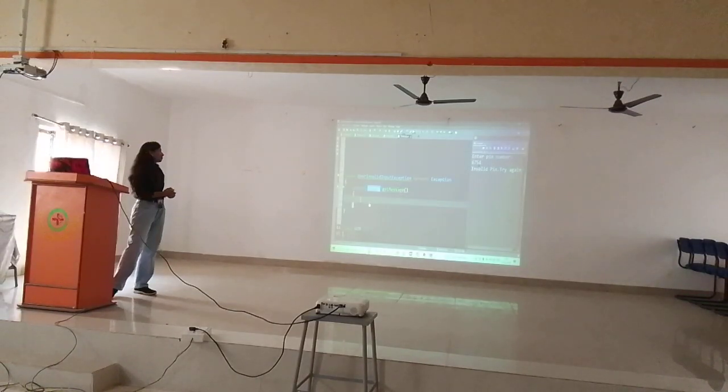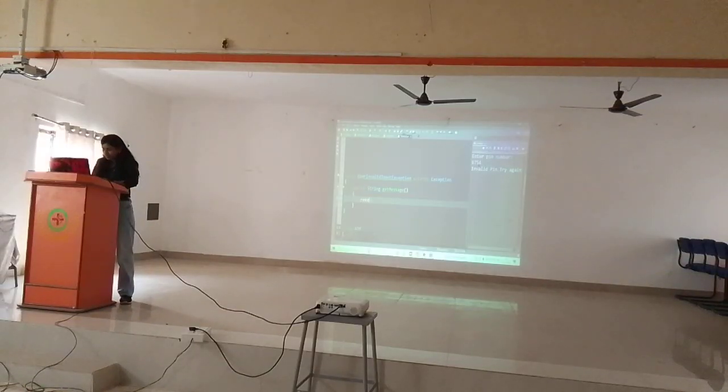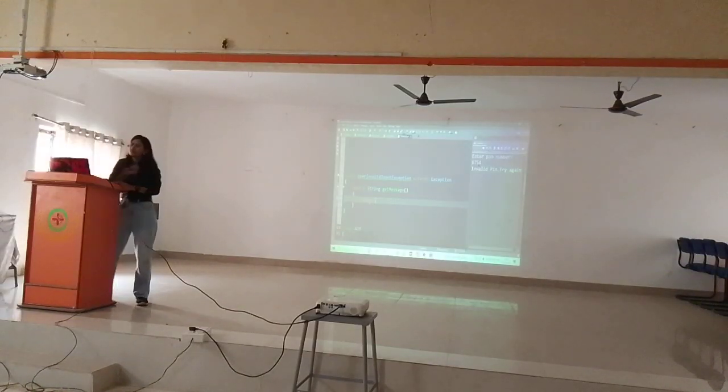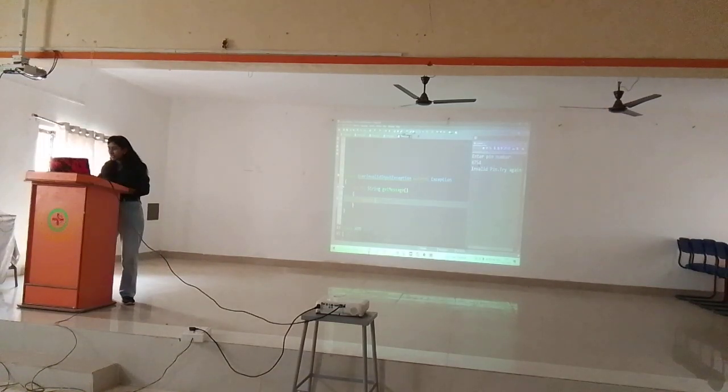Then get message I have given. Still why is the error there? I want to return something, right? I want to return a string value. Previously, what was present there, ma'am? Previously null was present. Now we are going to override. Now what, ma'am, are we going to return? I want to return "Invalid input, try again."